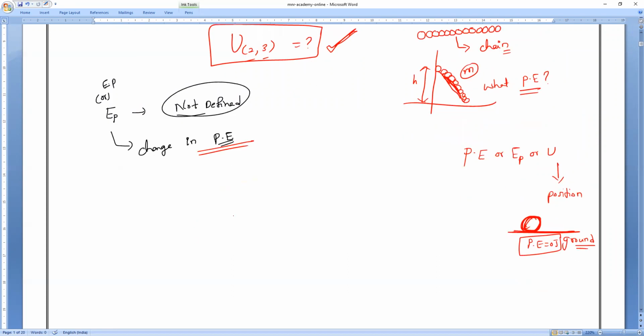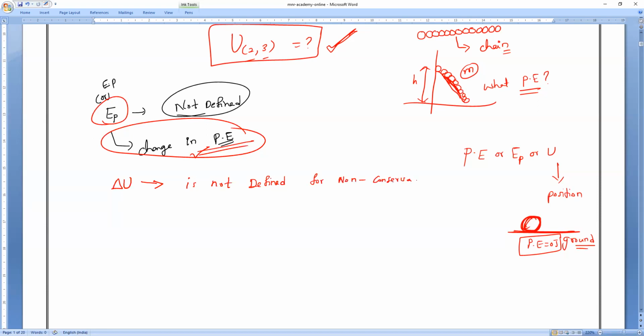So whatever we are studying, we are not defining the potential energy; we are defining the change in potential energy. Change in potential energy is represented with delta U. Keep it in mind, a very important point. It is not defined for